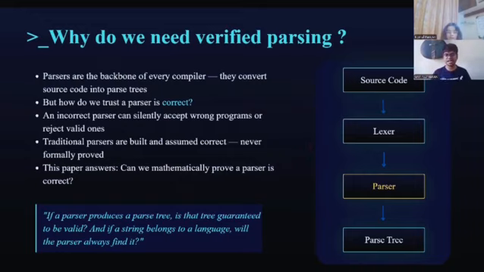It asks, can we mathematically prove a parser is correct? Specifically, it raises two critical questions. First, if a parser produces a parse tree, is that tree guaranteed to be valid with respect to the grammar? And second, if a string belongs to the language of the grammar, will the parser always find it? These two questions form the foundation of everything this paper proves.